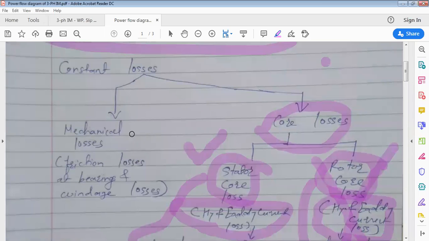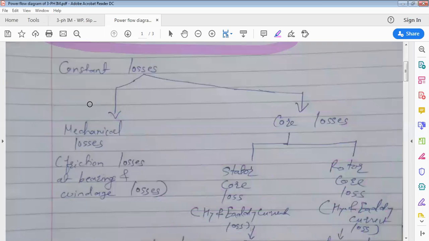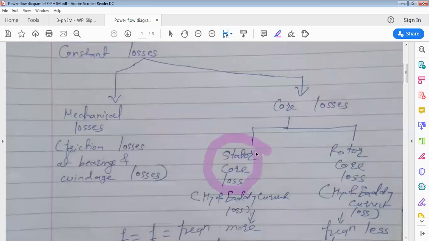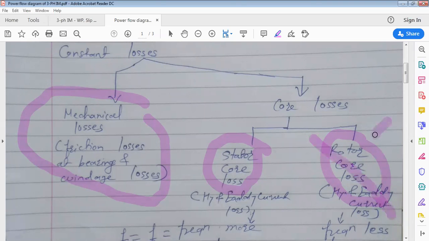And which is another constant loss? Mechanical losses, which is because of friction at bearings and due to air friction, that is windage losses. And this one also we are going to consider. Clear? So which constant losses take place in a three-phase induction motor? Stator core loss, rotor core loss and mechanical losses. Out of this we are going to neglect rotor core loss as it is very less.